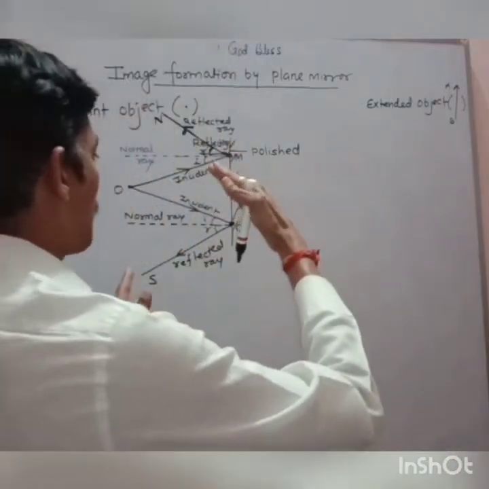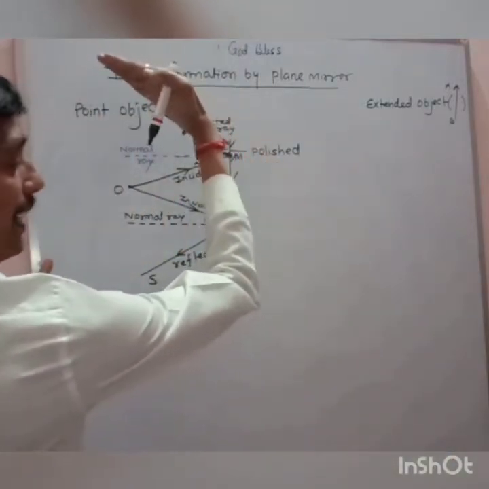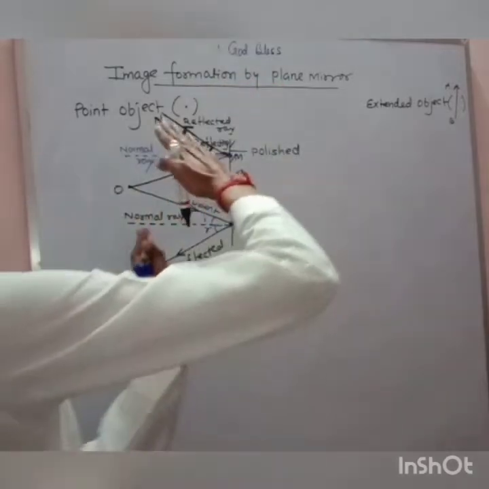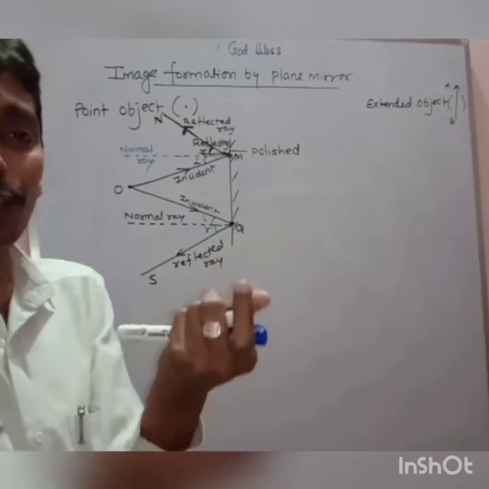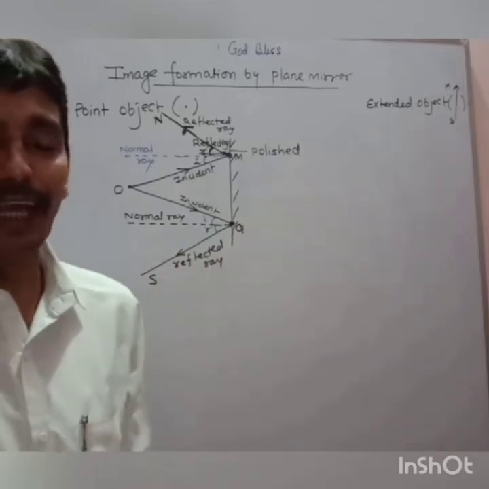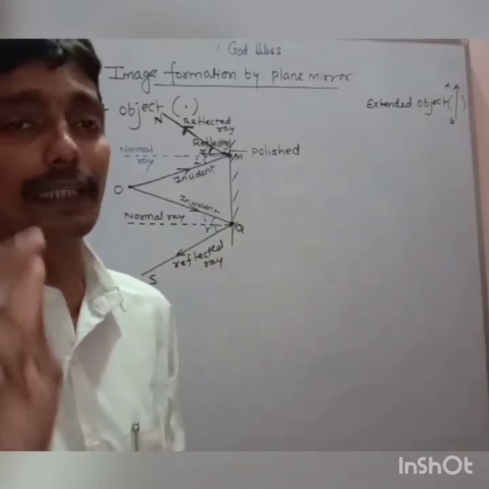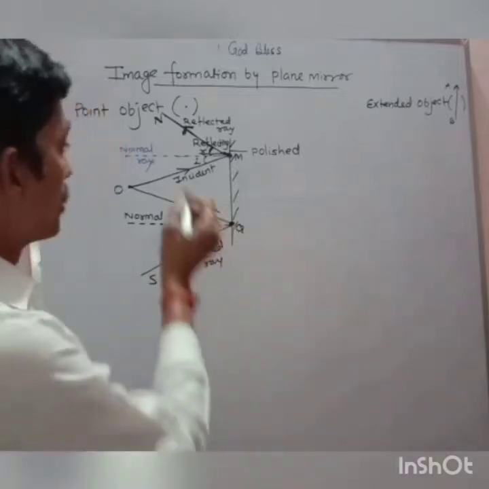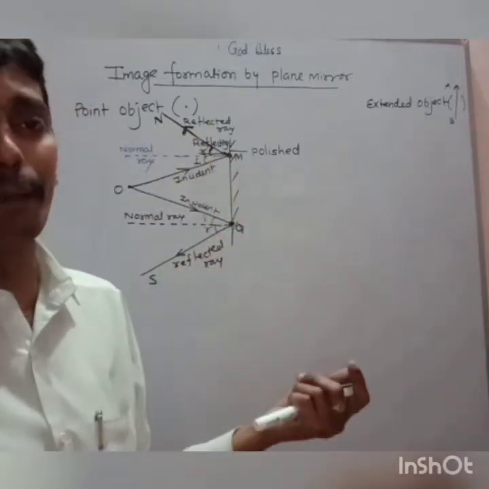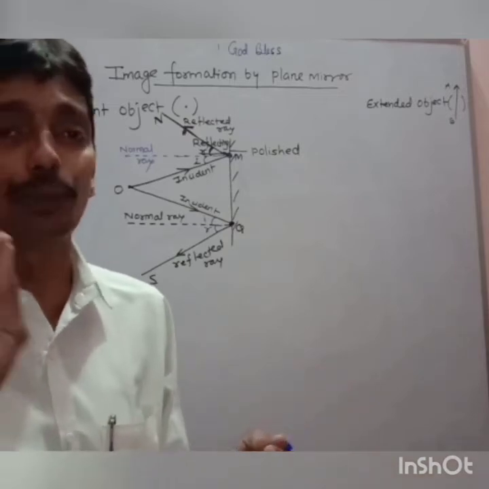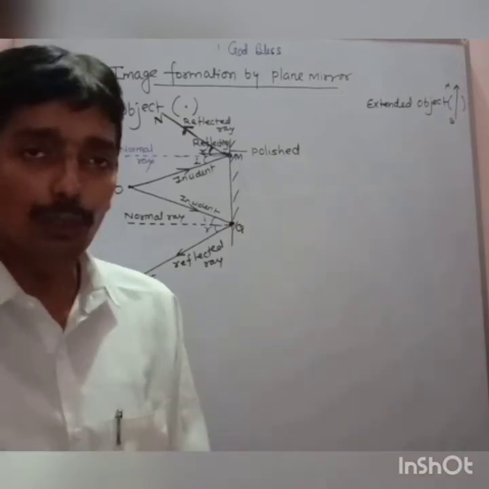लेकिन मेरा एक रिफ्लेक्टेड रे ऐसे जा रहा है, एक रिफ्लेक्टेड रे ऐसे जा रहा है, दोनों रिफ्लेक्टेड रे ऐसे जा रहे हैं. They are not meeting actually. Please take care of this point. The two refracted rays, मैंने दो रे बना दिया, लेकिन still I am not getting the image actually. So what should I do?